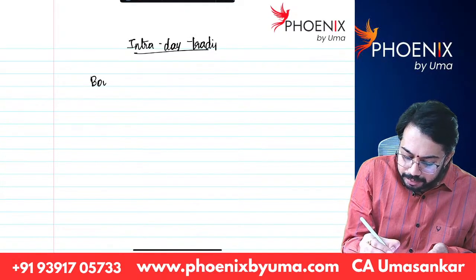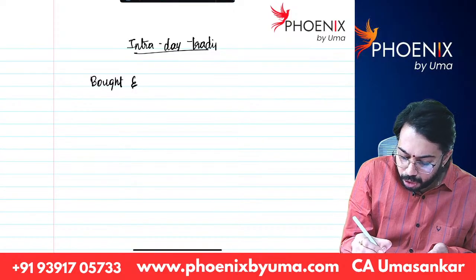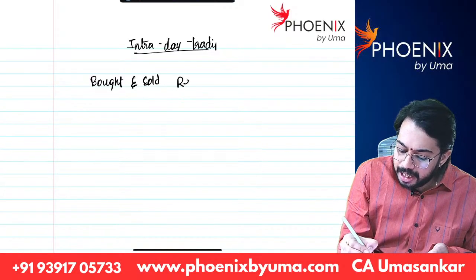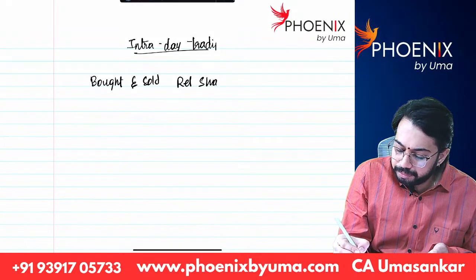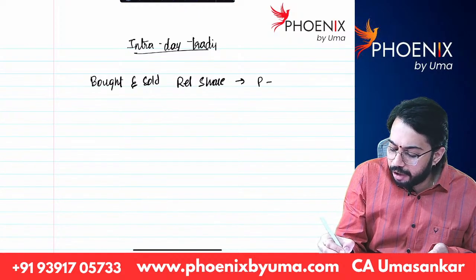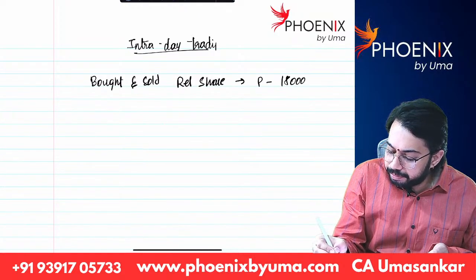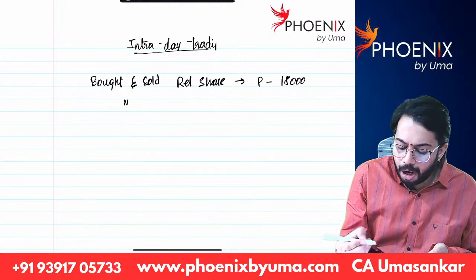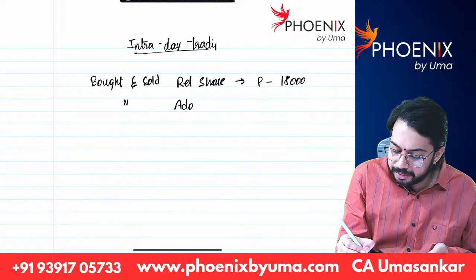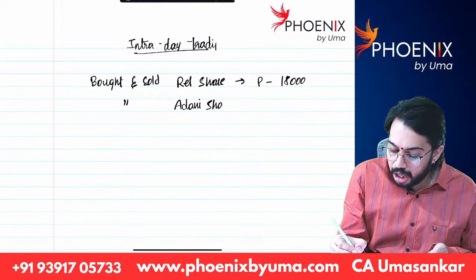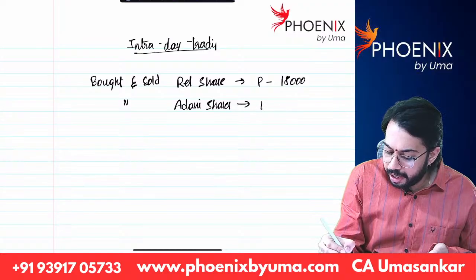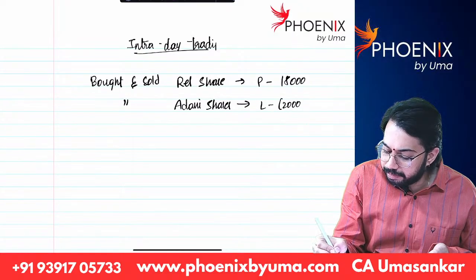I bought and sold Reliance shares today itself. I got a profit of 18,000. Next, today I bought and sold Adani shares. I got a loss of 20,000.